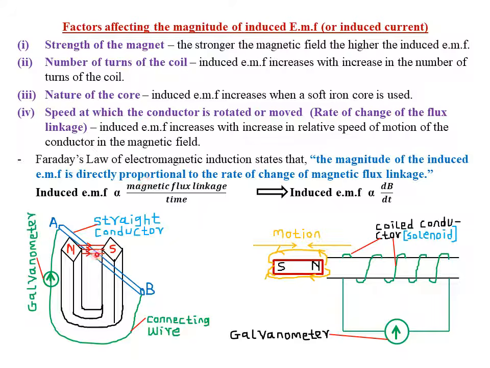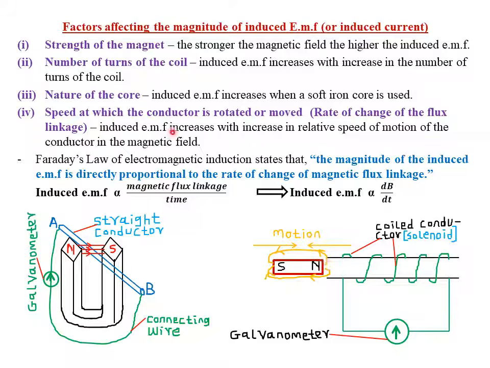So the faster you rotate this particular conductor within this magnetic field, the more the EMF that will be induced. Similarly, the faster you move this particular magnet in and out of this particular core, the more the EMF that will be induced. So the speed at which the conductor is rotated or moved, or the rate of change of the flux linkage, will always be directly proportional to the magnitude of the induced EMF.